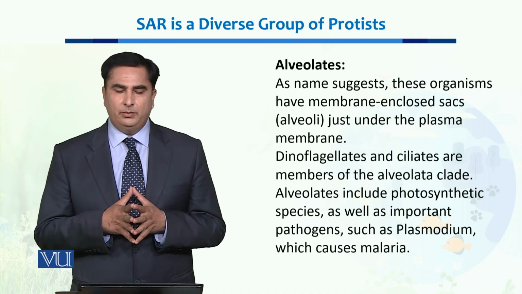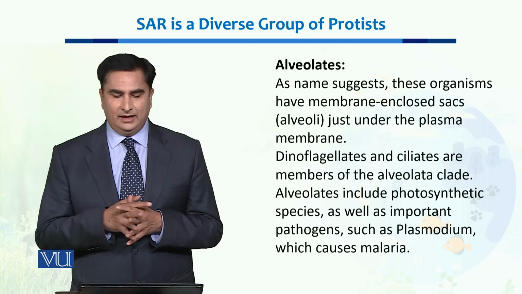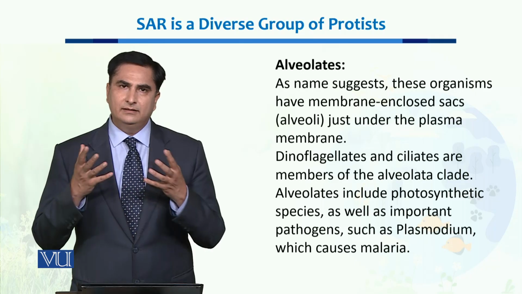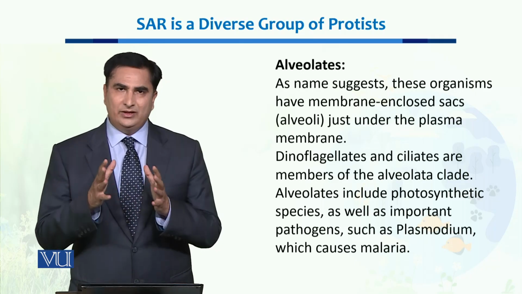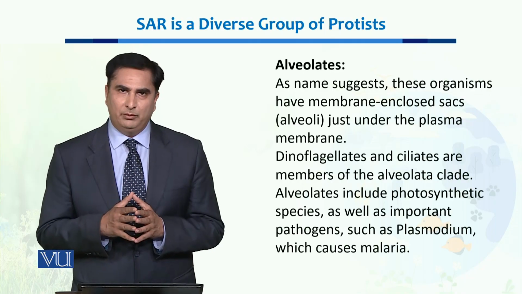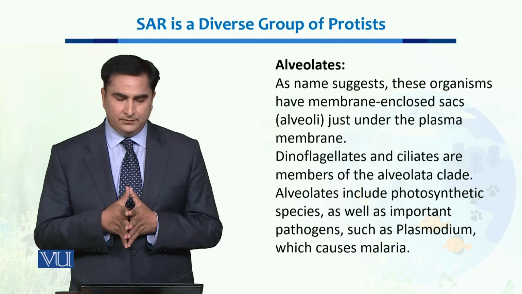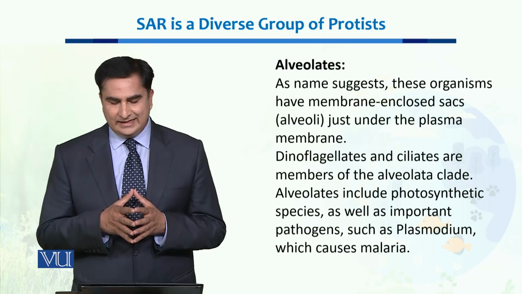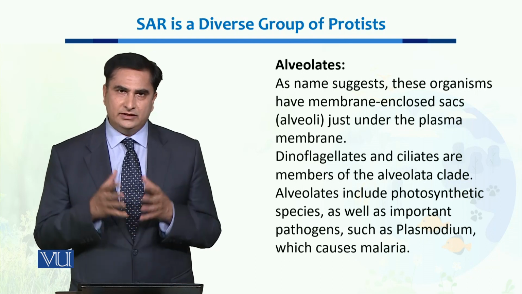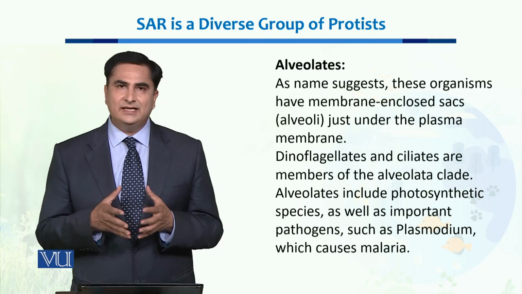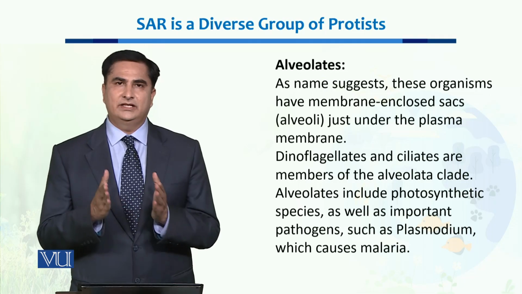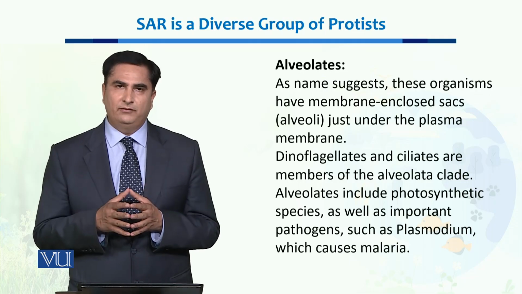Now, when we talk about the alveolates, alveolates are actually protists containing membrane-enclosed sacs. They have these alveoli, or air sacs, inside their cell membrane, thus they are named alveolates. Dinoflagellates and ciliates are members of the alveolata clade. This is one of the largest clades as well. These alveolates include photosynthetic species as well as important pathogens such as Plasmodium, which is responsible for causing malaria